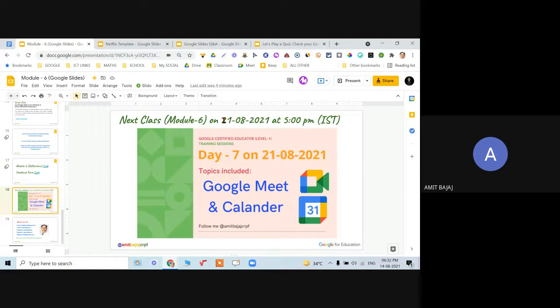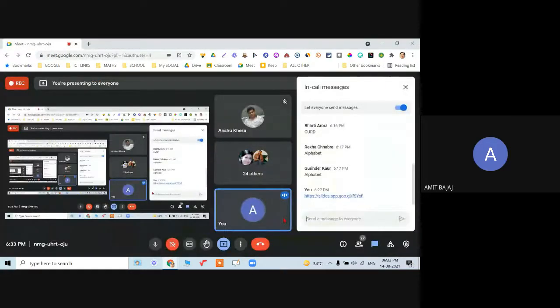The next class is going to be next Saturday, 21 August. Very, very important topic. Each topic is important for me, but Google Meet and calendar specifically, how they can be integrated all together, and a lot of things related to the calendar I haven't mentioned as a task, but they are integrated with the calendar here itself. So I'm going to talk about that also. That's all from my side.